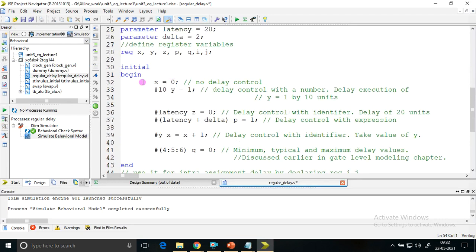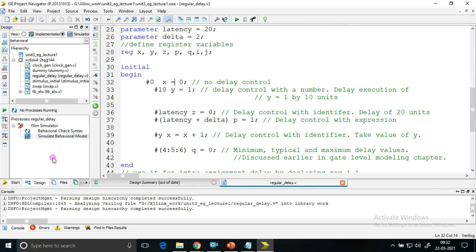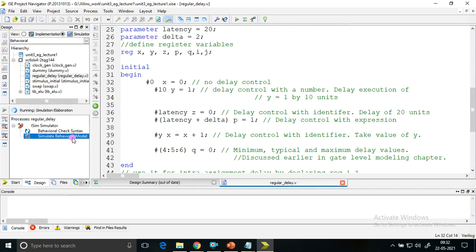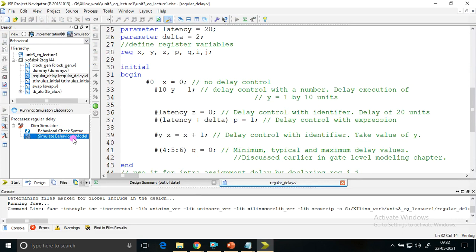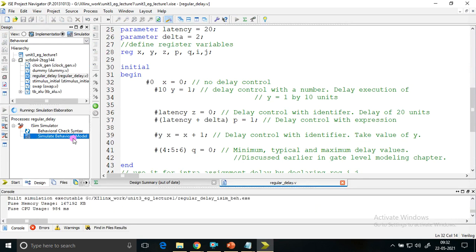Now if I specify hash 0 here, what happens? This will be executed last, so x value will be 0 for sure. That I'll show. So these are the minute concepts where normally we fail to understand perfectly. So we are trying to make the concept very clear using these simulators.